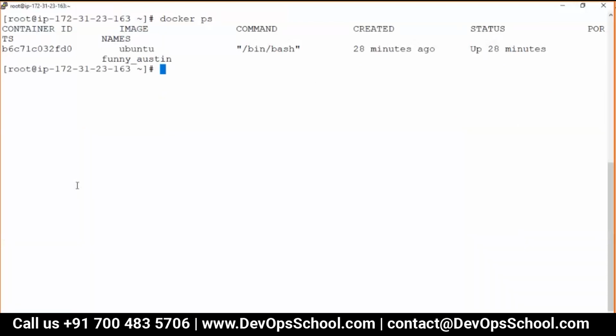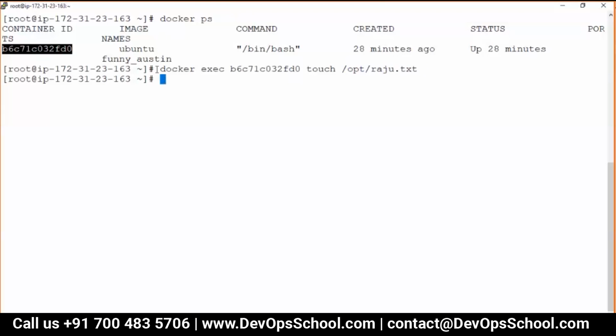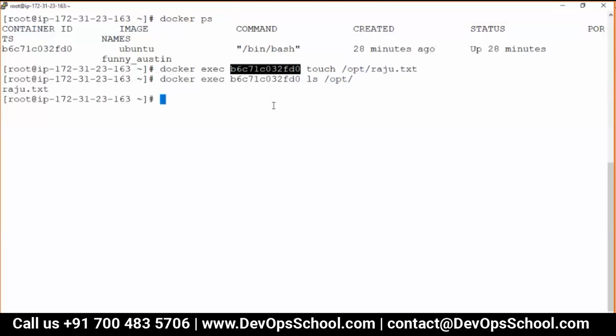Now any data which I store in this container is ephemeral. Ephemeral means it's not permanent. So what we do, docker exec, I'll create some file inside this container. I'll create some file inside the container. Touch opt raju.txt. Now I want to see this file. Execute ls opt. See, the file is there.